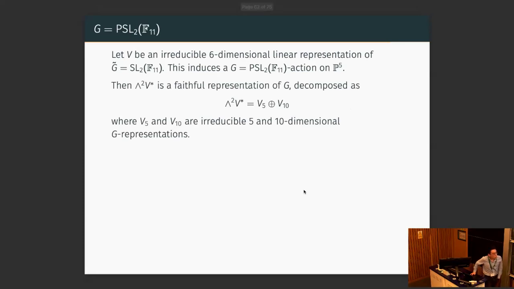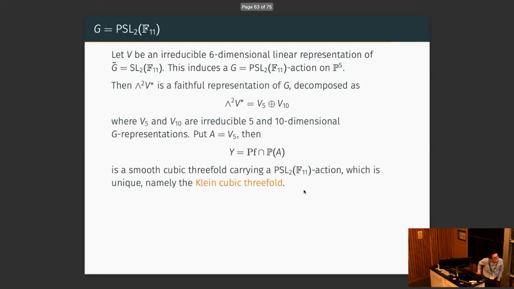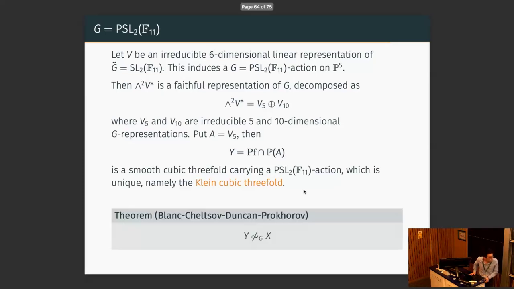So now we compute the wedge 2 V dual. It splits into a sum of a five-dimensional and a ten-dimensional subrepresentation. We want to choose a five-dimensional subrepresentation, but there's only one choice, which is V5. We put A to be V5 intersecting with the universal Pfaffian. We get a cubic threefold with the PSL2(11) action. Since such smooth cubic threefolds are unique, we know this is the Klein cubic threefold. So this is how we can recover the Klein cubic threefold equivariantly from the Pfaffian construction.